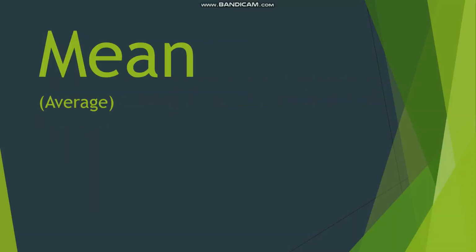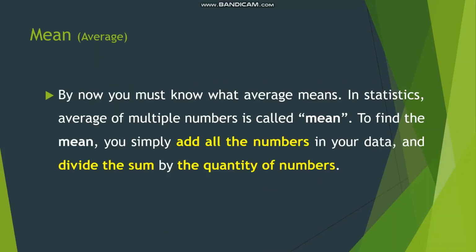Now to the next topic, mean. It's also known as average. By now, you must know what average means. In statistics, average of multiple numbers is called mean. To find the mean, you simply add all the numbers in your data and divide the sum by the quantity of numbers.